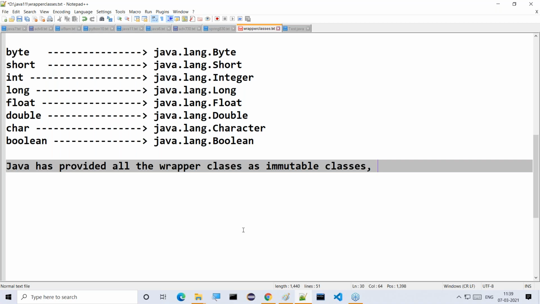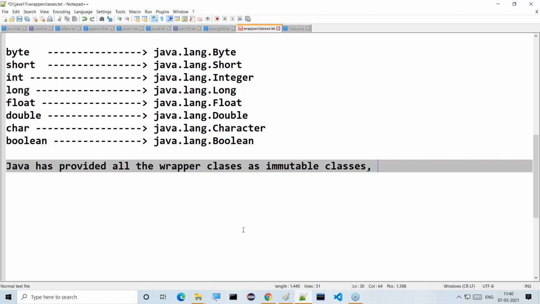What is the meaning of immutable objects and mutable objects? Immutable objects are the Java objects which do not allow modifications on their content. Mutable objects are the Java objects which allow modifications on their content. If you try to modify an immutable object's content, the data is allowed for modification, but the modified resultant data will be stored in a new object, not in the existing object. The original object does not get any changes.